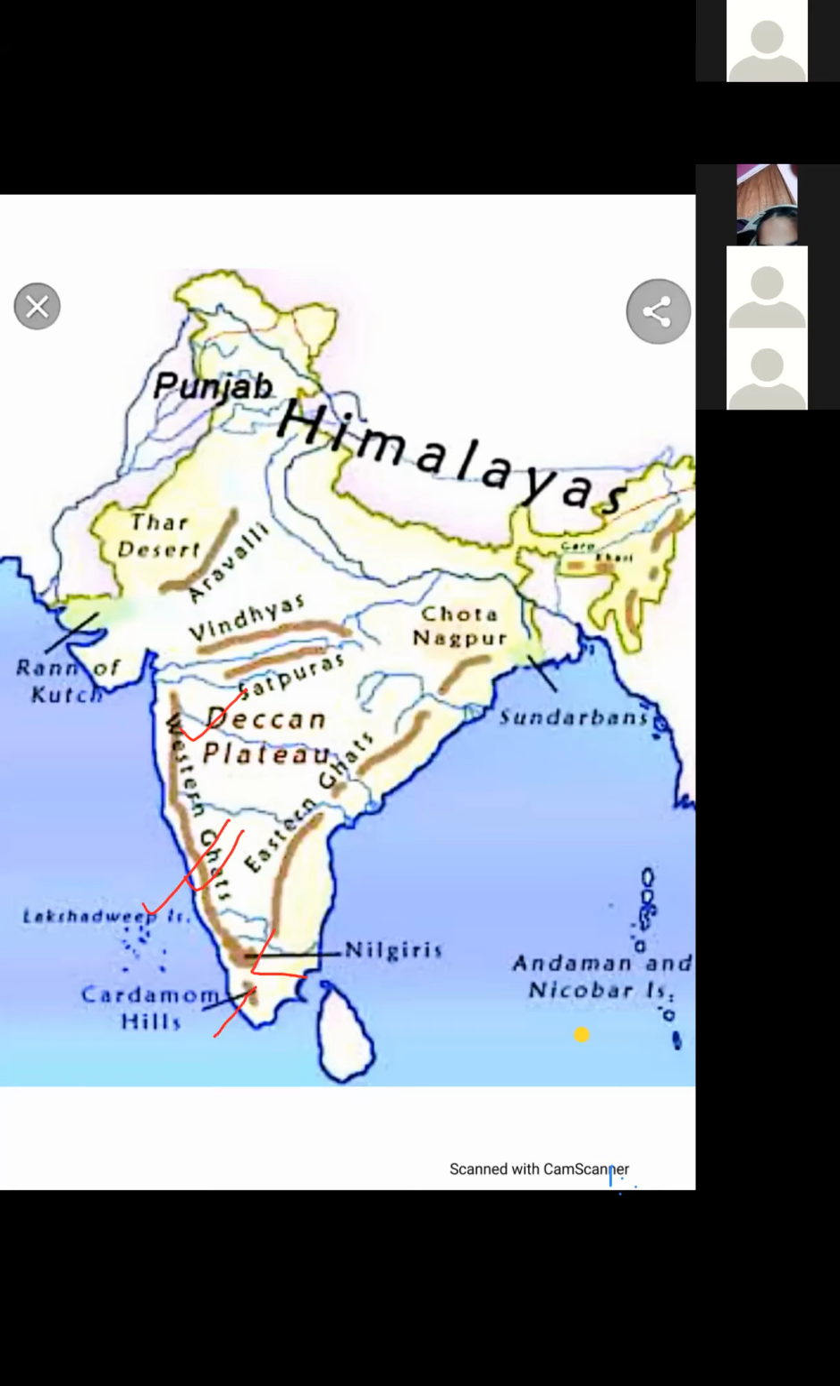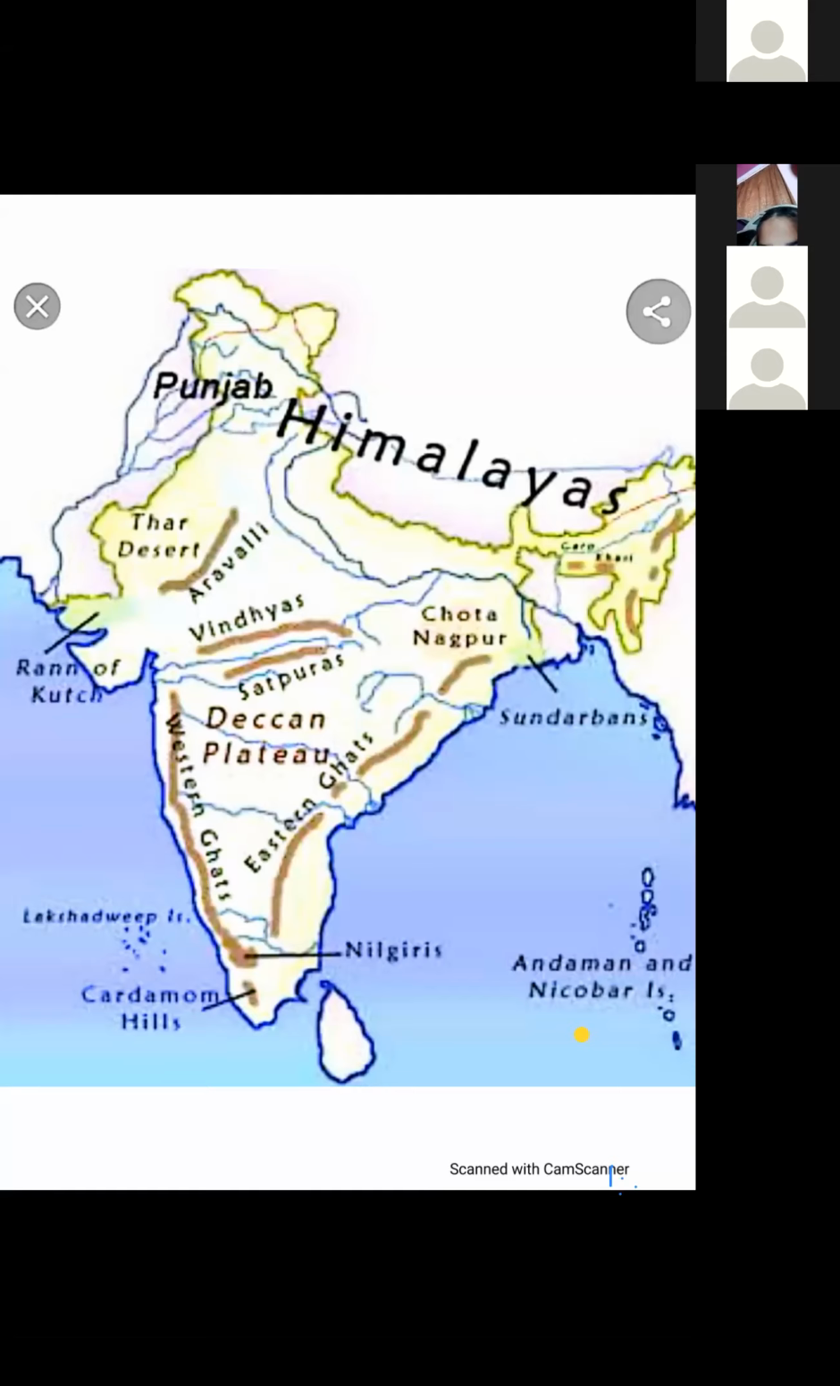Western Ghats and the Eastern Ghats meet at Nilgiri Hills in Tamil Nadu. And I have also shown you the location of Anaimudi. Anaimudi is the highest peak in this region, in the Southern Plateau region, or you can say Deccan Plateau.